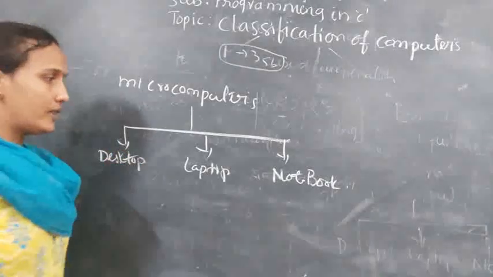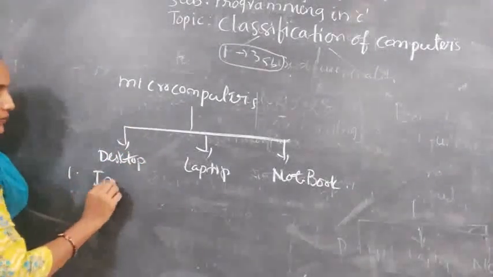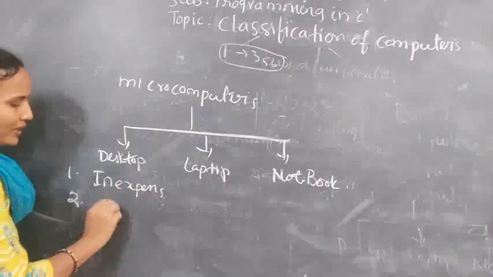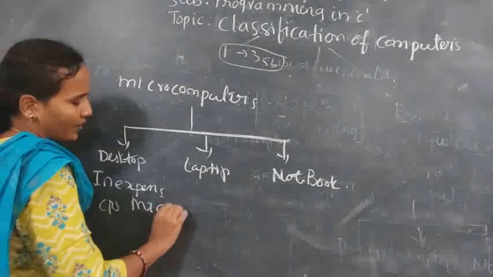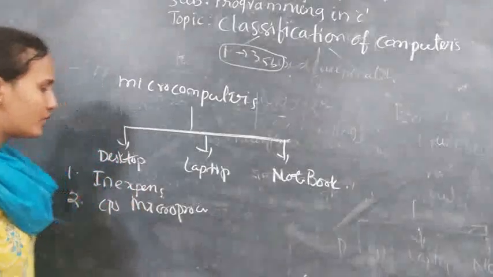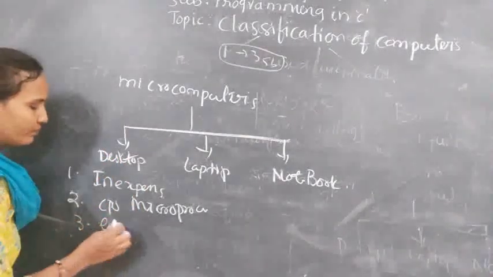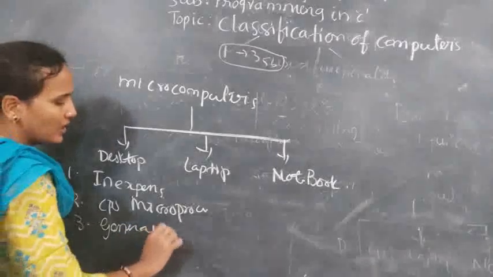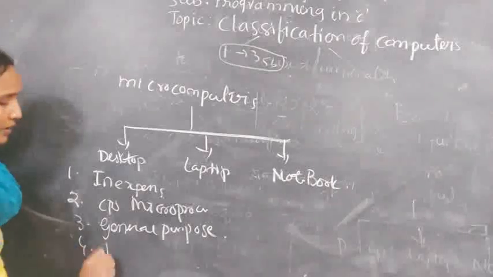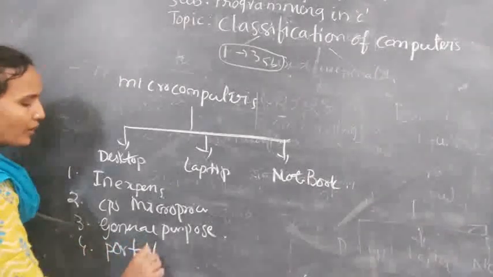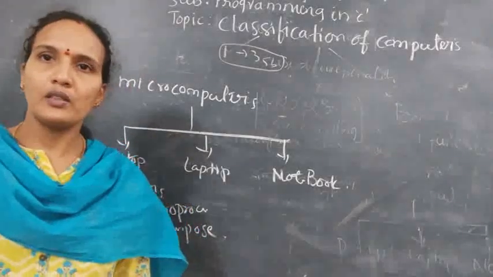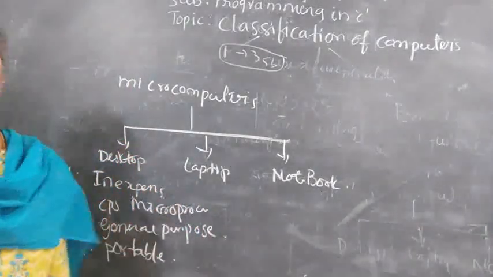Okay, first thing is, it is inexpensive, and it works with CPU as microprocessor and simple memory. Okay, and it is used for general purpose at home. You can use it for any purpose. And next, it is portable. You can move from one place to another place very easily. Understood? So this is about your microcomputers.